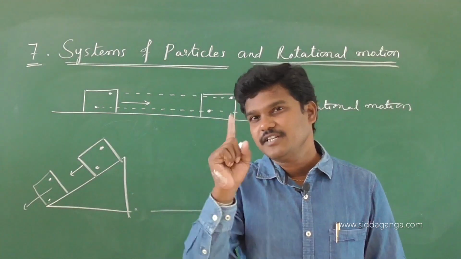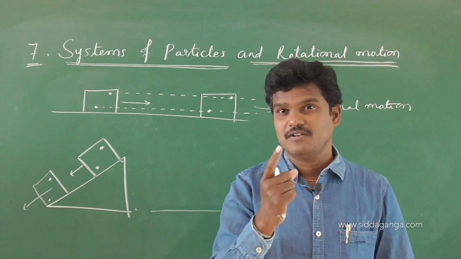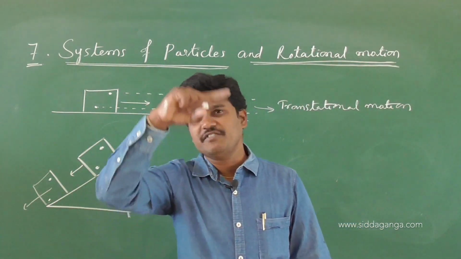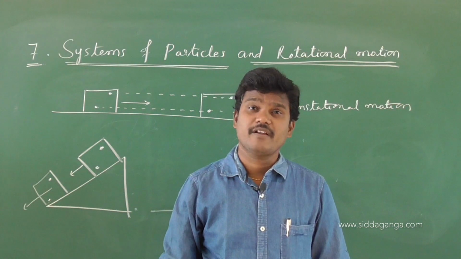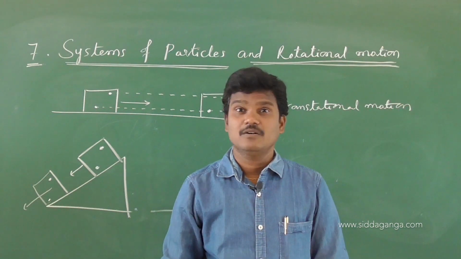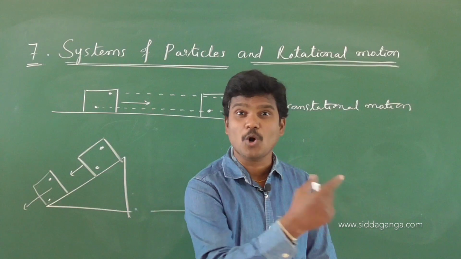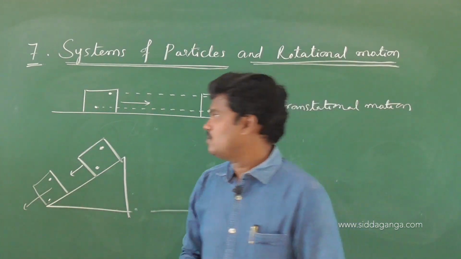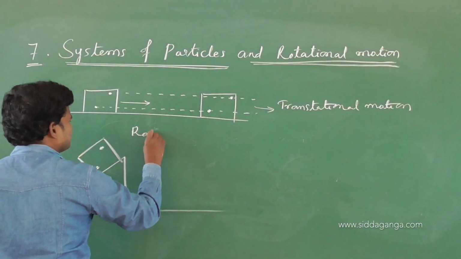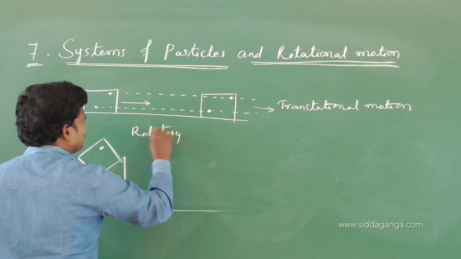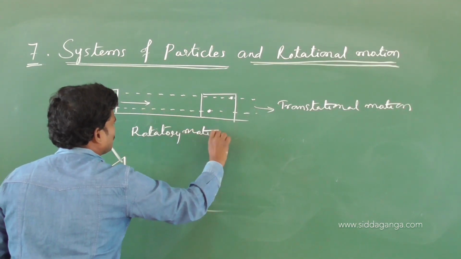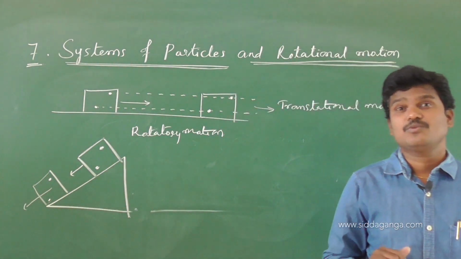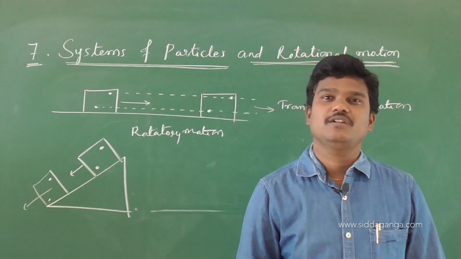In the case of a potter's wheel also, the wheel is in rotatory motion. Spinning of a top, rotatory motion. So a rigid body has rotatory motion. So a rigid body has translational motion and also rotational motion.